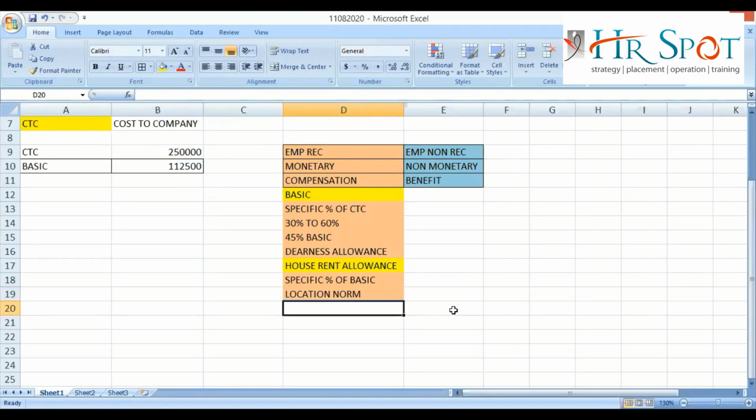The location norm is telling that if the location is a metro location, then 50% of basic will be considered as HRA. If the location is a non-metro location, then 40% of basic will be considered as HRA. So as per the location norm, depending on the metro or non-metro location, the HRA percentage will differ. Now tell me one thing, suppose Pritham is staying in Kolkata, can Pritham's company give 60% as HRA?